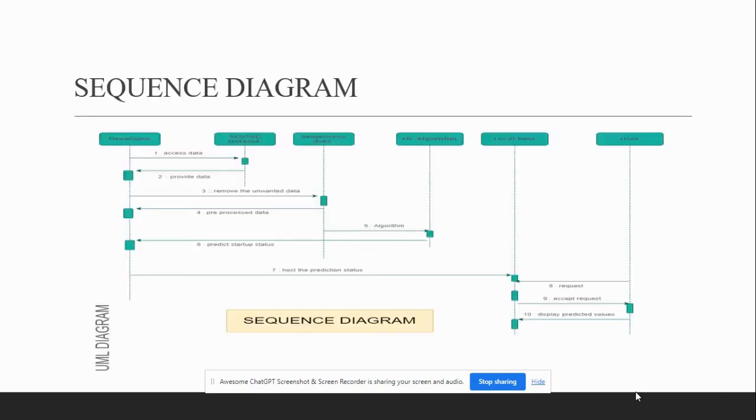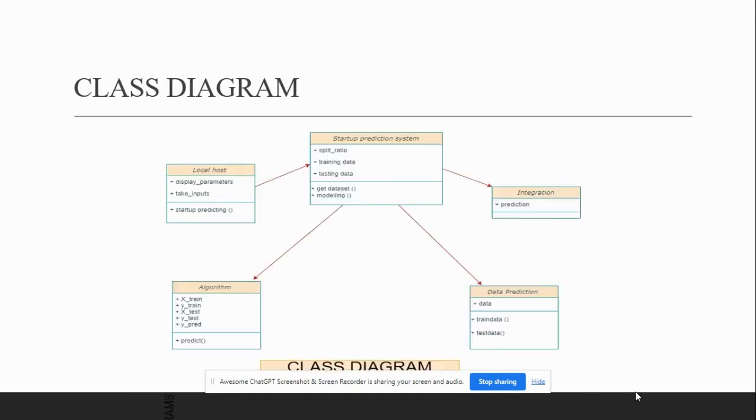The next UML diagram we used is a sequence diagram. Sequence diagram represents a flow of diagram. The other UML diagram we used is a class diagram. Class diagram gives the static view of the system. It is not only used for visualizing or describing, but also used for constructing executable code of software application.